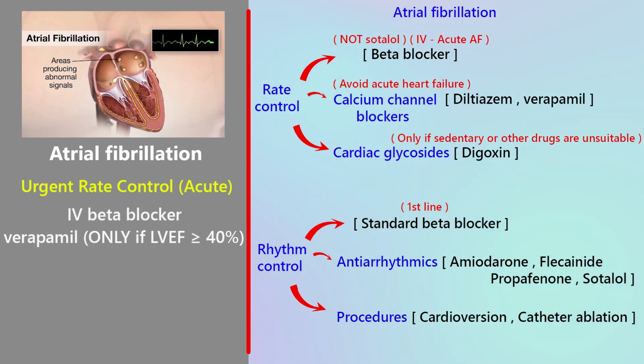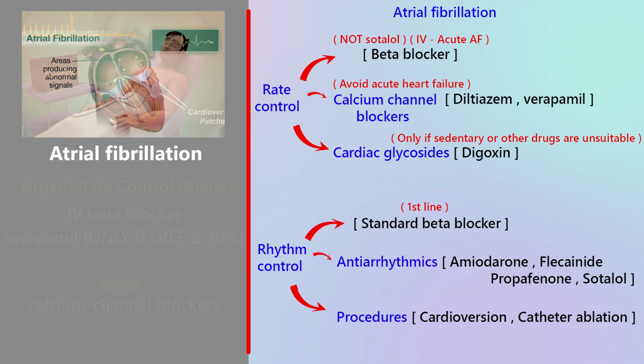Urgent rate control in acute AF. The drugs used are IV beta blocker or verapamil, only if LVEF is above 40%. Caution: avoid calcium channel blockers if acute decompensated heart failure is suspected. Always seek senior advice if unsure.